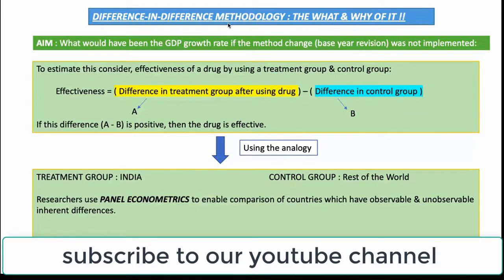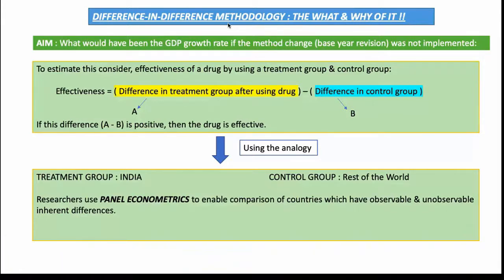This is a very commonly used methodology in econometrics, which basically talks about trying to understand what would have been had there been a counterfactual to this, that is, had there been no base year revision, then what would have been the GDP growth rate for India? And we'll go point by point into how this exactly translates for the problem at hand.